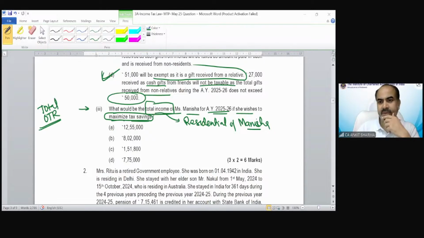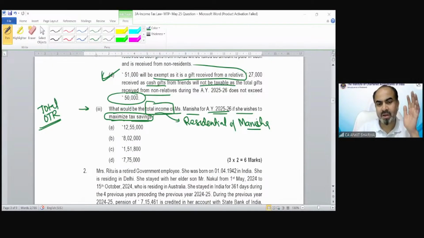Okay. I want to see the answer of point number 3. Option D. Why are you giving option D?